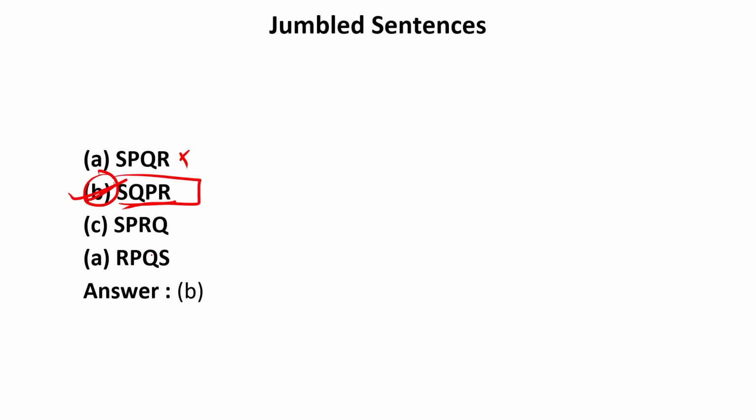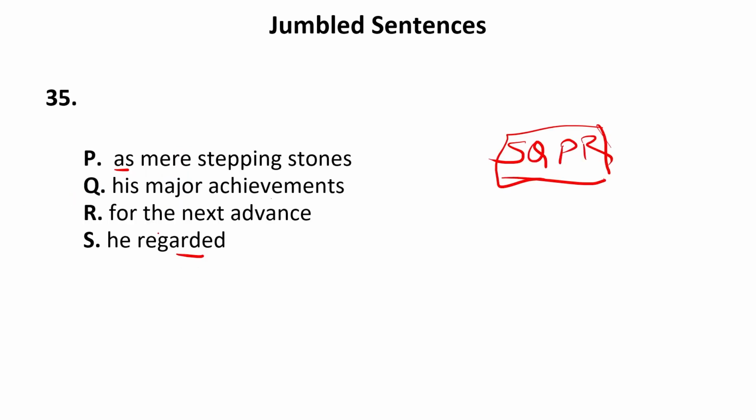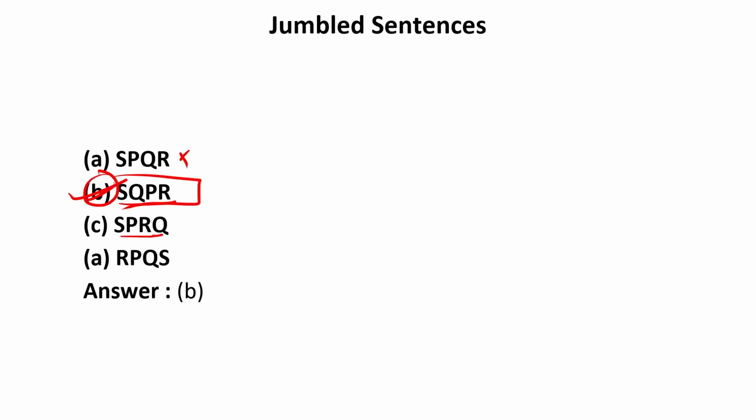Now let us see the next one, SPRQ. Let us check for this. He regarded as mere stepping stones for the next advance as major achievements. Again, it does not make any sense. It means the sequence that we have already made is absolutely correct. Therefore, B is absolutely correct.